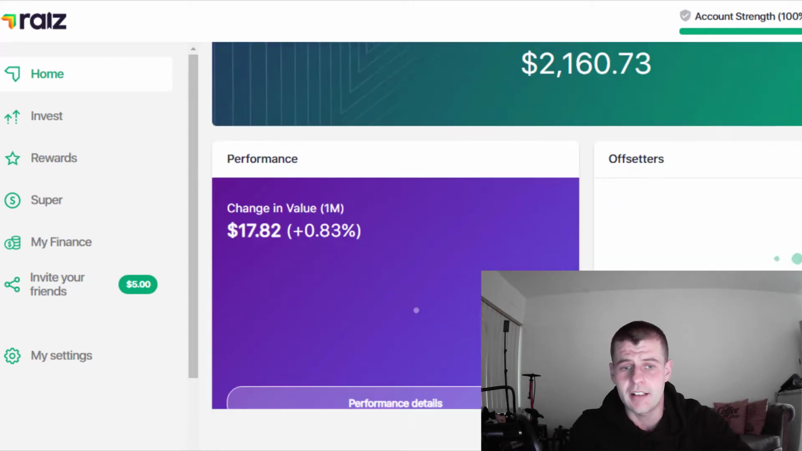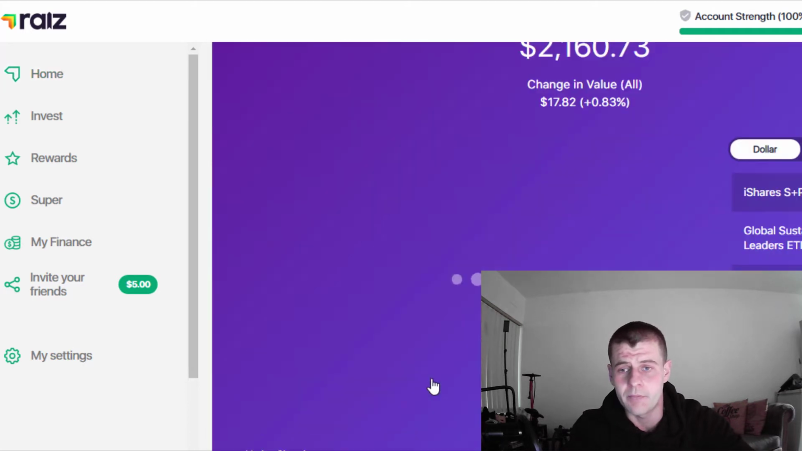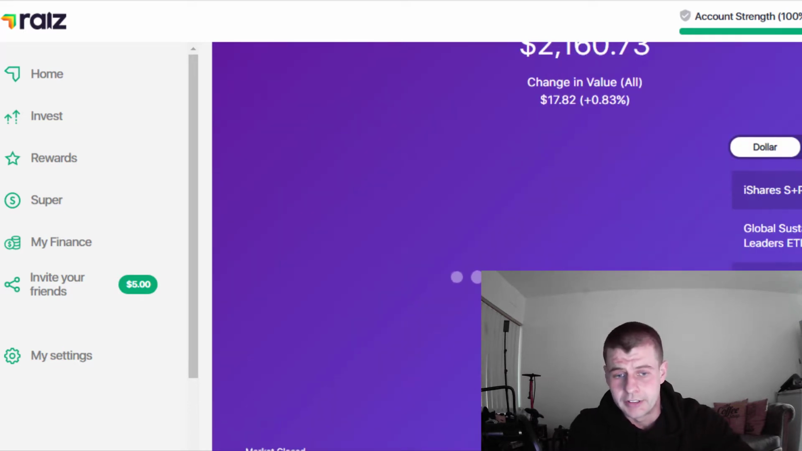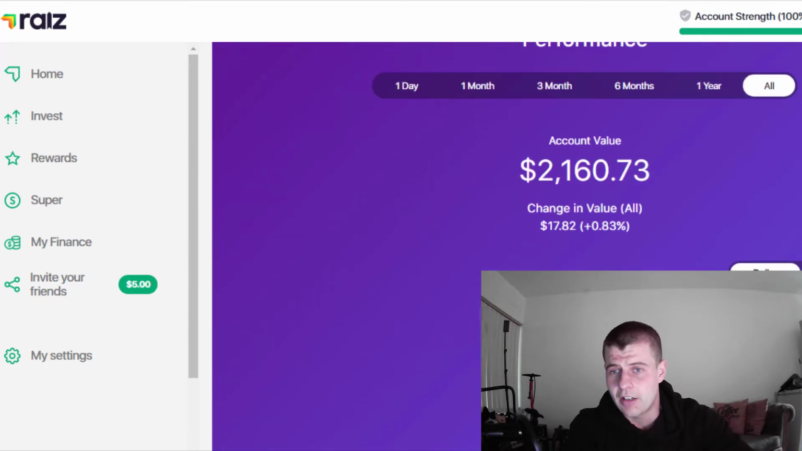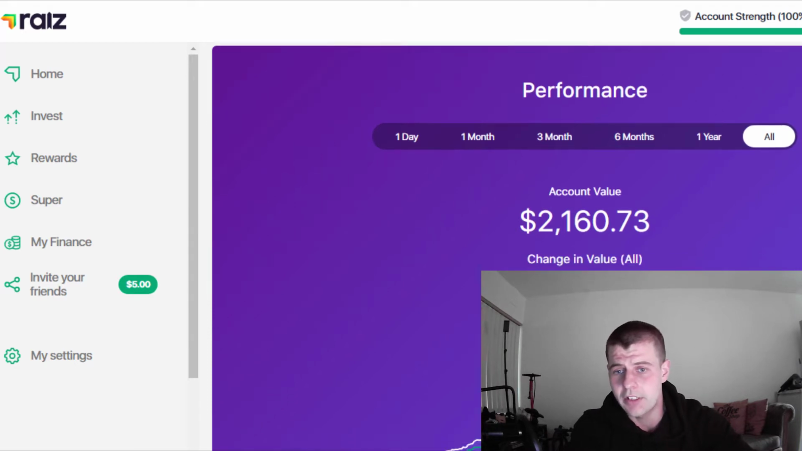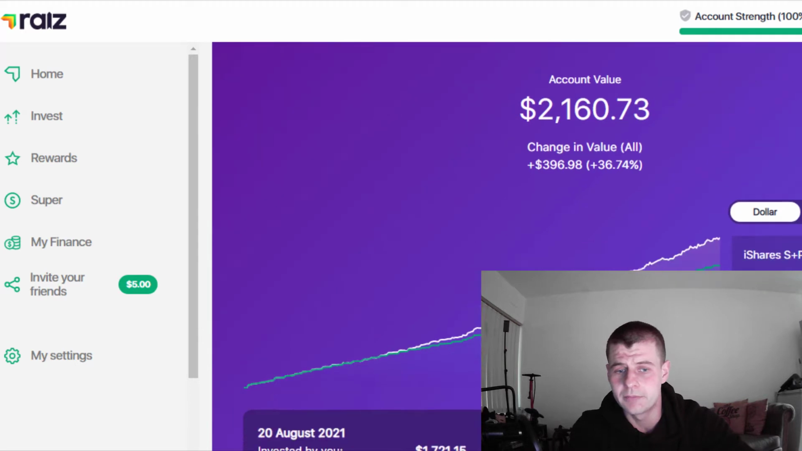Now you can see down here, it'll give you your performance details. I'm just going to click down to here, and it's going to show you how much you have earned in terms of dollar value and the percentage of each thing. The market's currently closed, so it's not going to be able to show you everything. But if I come to all for performance, it should show you the amount my account has grown since I opened in May. So you can see here, I'm now at 36.74% on this portfolio.